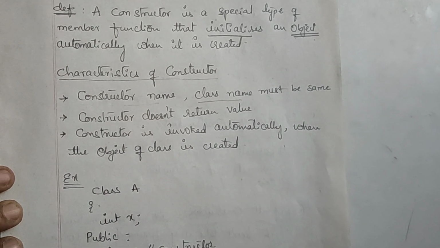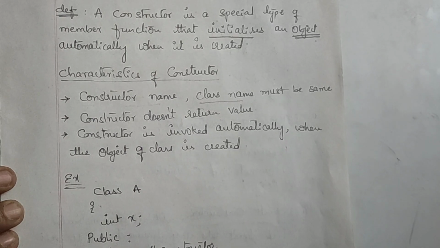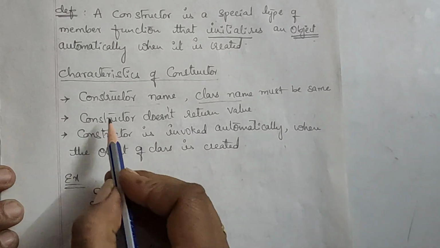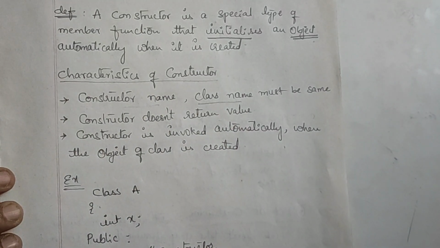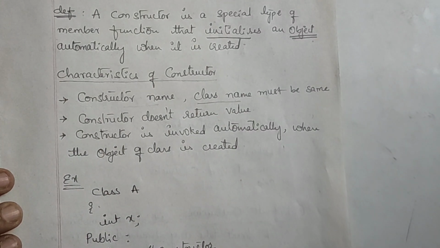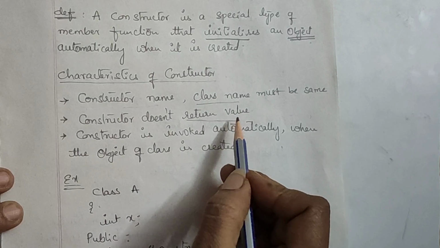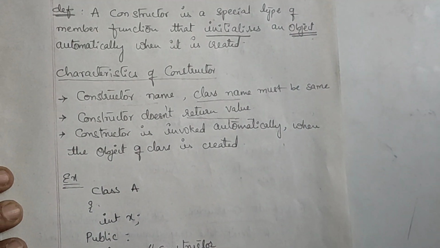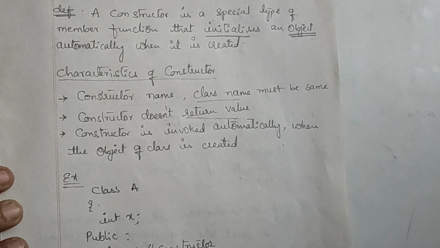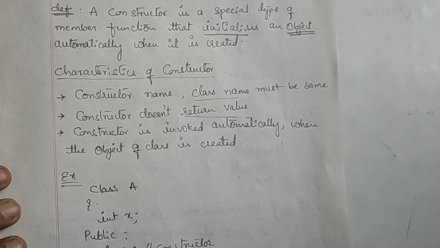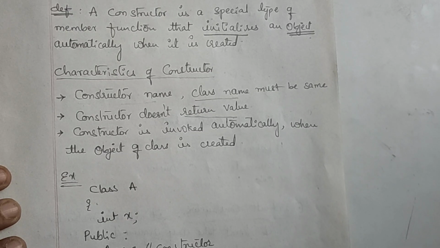The second thing is, when we are writing any member function, we generally write the return type of the function before it. But because it is a constructor, the constructor does not return any value. It is just for a purpose, that is to initialize an object, to initialize the data, isn't it? So it will not return any value. That's why before a constructor you will not write any return type, because even though it is a member function, it is a special kind of member function. It will not return any value. Its purpose is only to initialize the data.